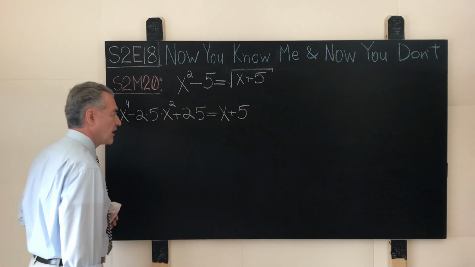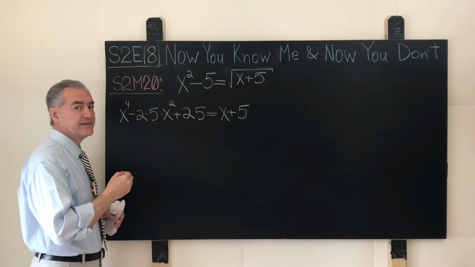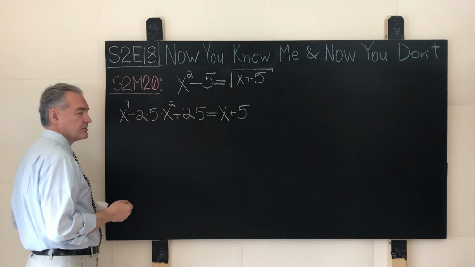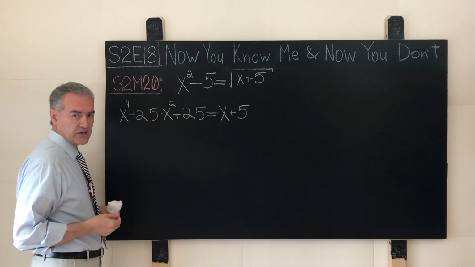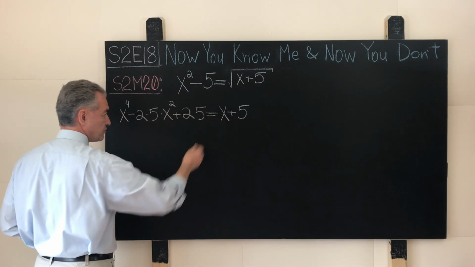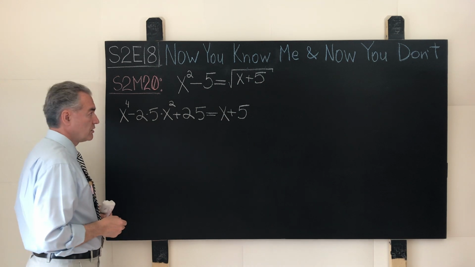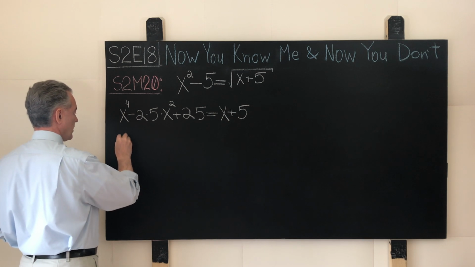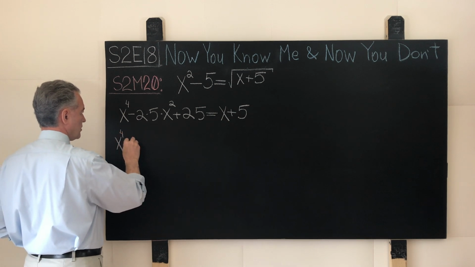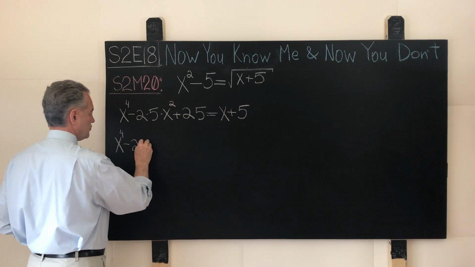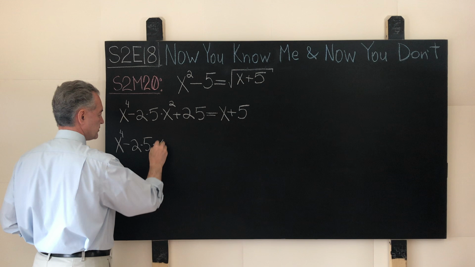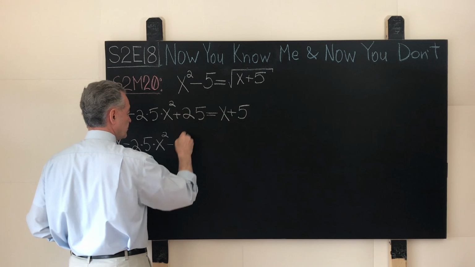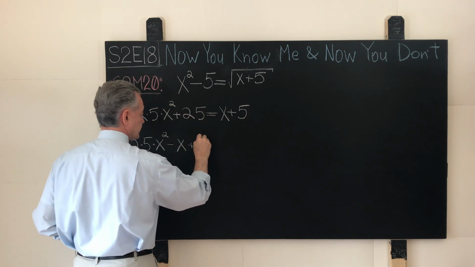And here, as a natural next step, most students will collect all the material in this equation on the left hand side of the equal sign, leave 0 on the right hand side, and they will obtain the following equation: x⁴ − 2·5·x² − x + 20 = 0.